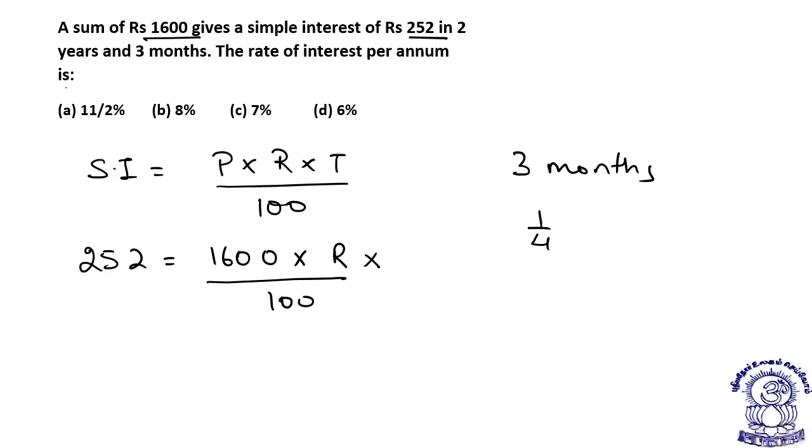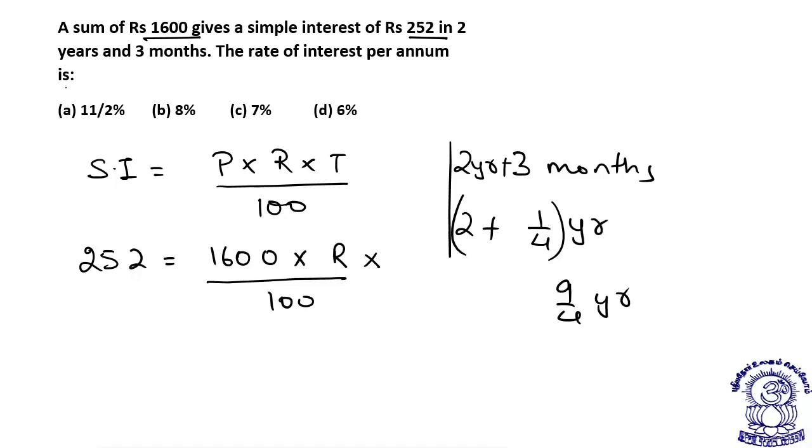3 months means 1/4 of a year. So that way I can say 2 plus 1 by 4 year, or I can say 9 by 4 year.